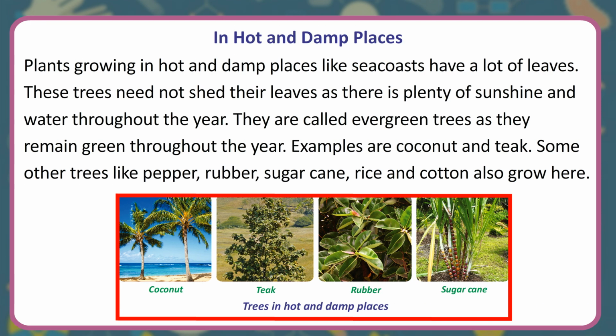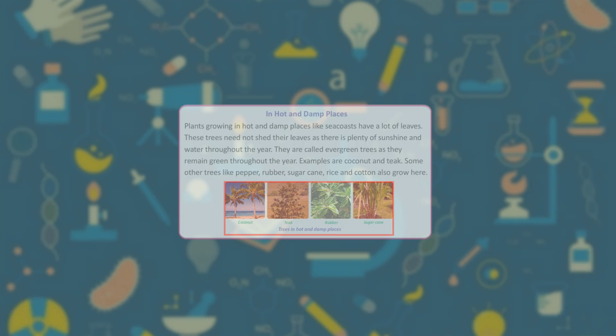In hot and damp places, plants growing in places like seacoasts have a lot of leaves. These trees need not shed their leaves as there is plenty of sunshine and water throughout the year. They are called evergreen trees as they remain green throughout the year. Examples are coconut and teak. Some other plants like pepper, rubber, sugarcane, rice and cotton also grow here.